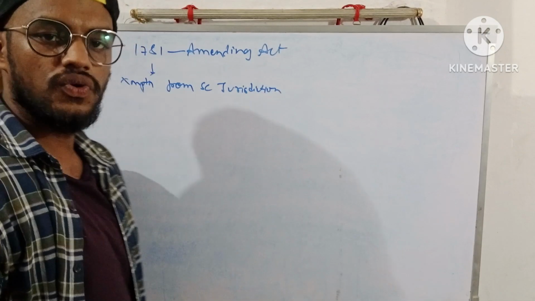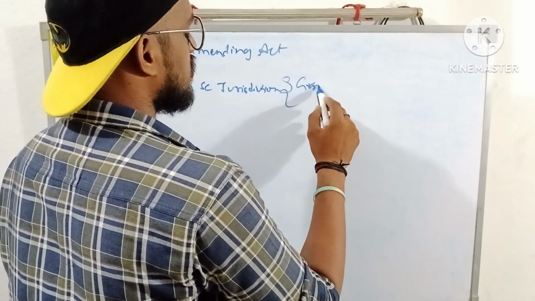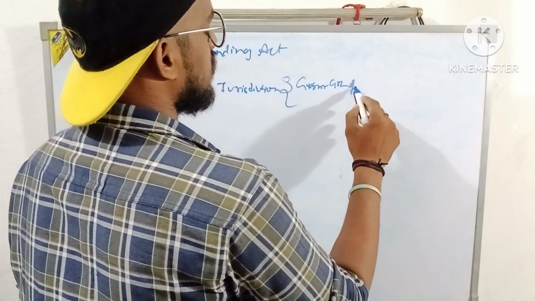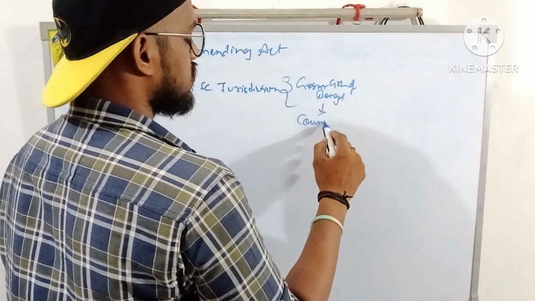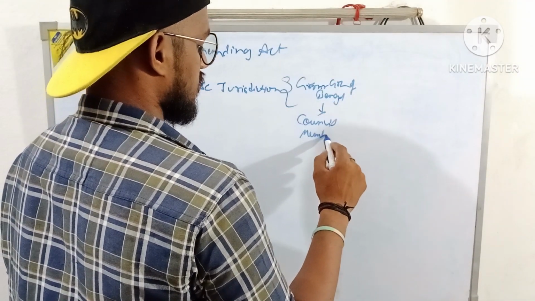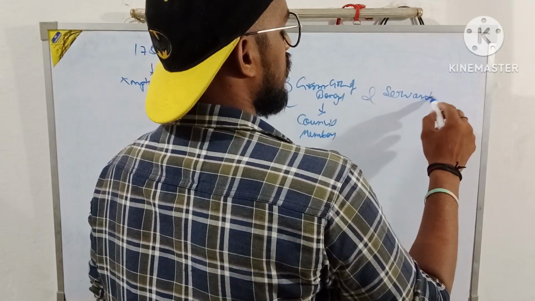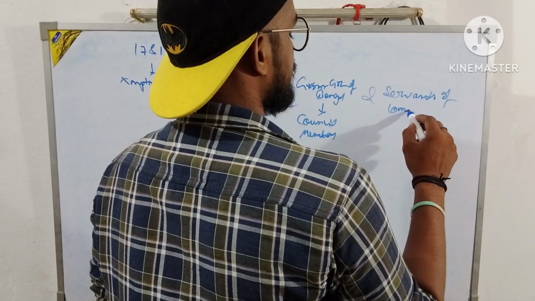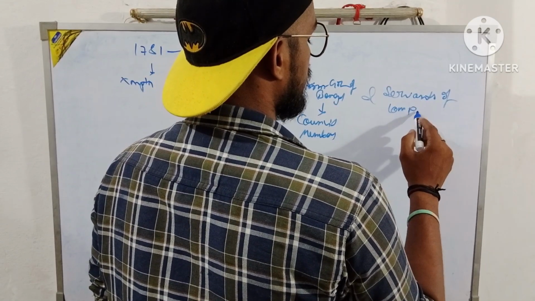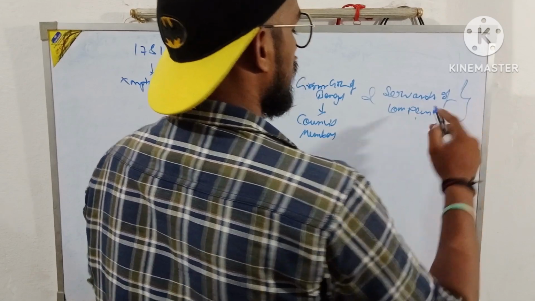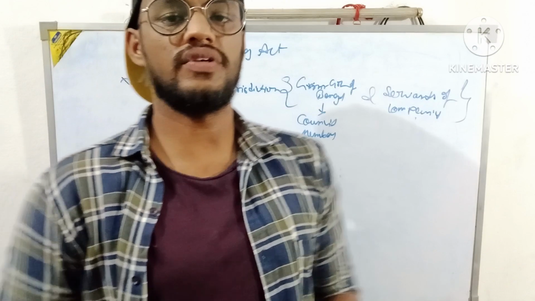Who were the persons who got exemption? They were the Governor General of Bengal, council members, and the servants of the company. These were the persons who were exempted from the Supreme Court's jurisdiction.